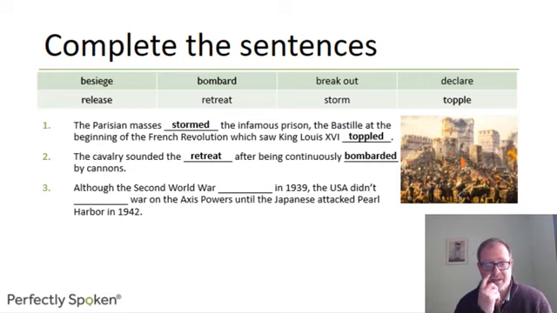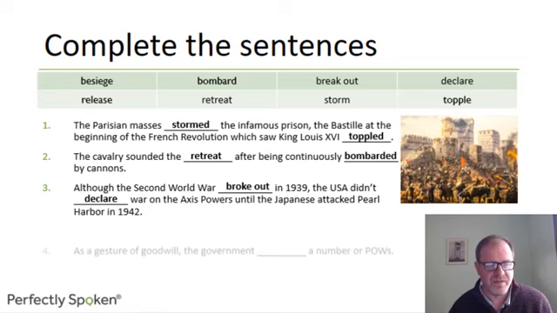That's the American spelling, H-A-R-B-O-R. In British English, it's with an O-U-R, in 1942. So the war started as it broke out, and the USA didn't declare war on the Axis powers. First, they declared war on Japan, and then subsequently Germany and Italy. Okay, number 4.